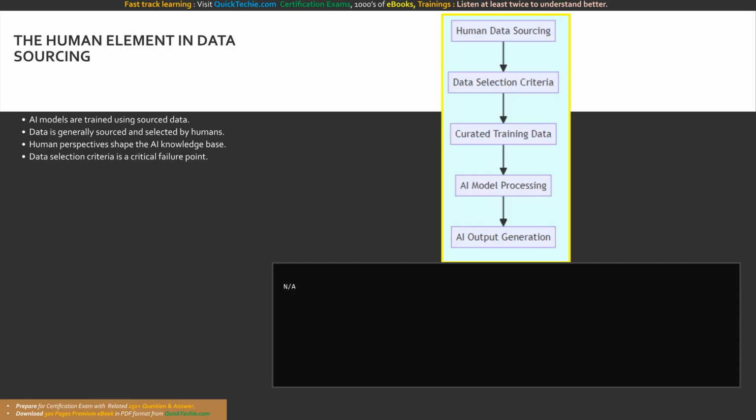This flowchart illustrates the critical pathway of data from human curation to AI processing. It starts with human data sourcing, moving into the data selection criteria phase. From there, the curated data becomes the training data that feeds directly into the AI model. This visual emphasizes that the AI model is entirely dependent on the preceding human-driven steps. If there are flaws in the selection criteria, those flaws are absorbed directly by the model, impacting fairness.